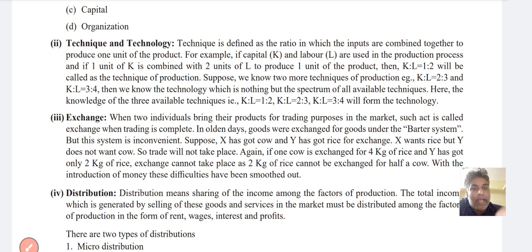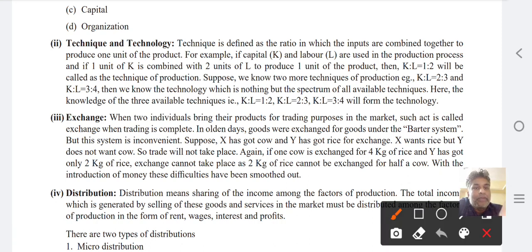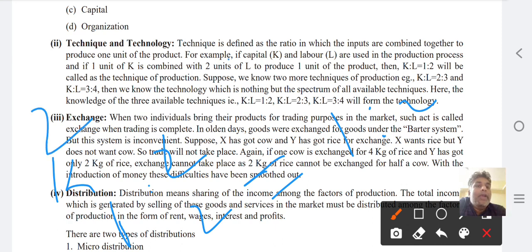Okay, understood? If K equals 1 unit and L equals 2 units, the combination is 1:2. Again K equal to 2, L equal to 3, then 3, next 4. We combine and produce one product.